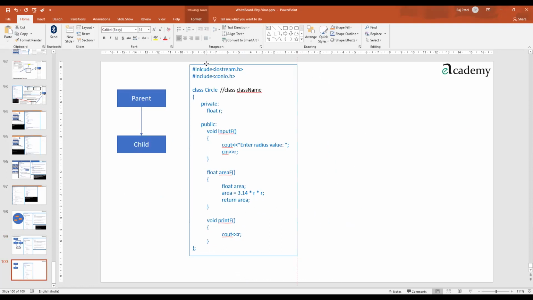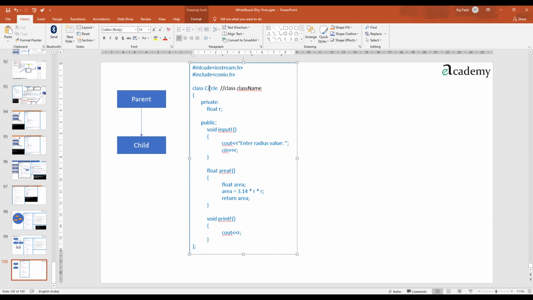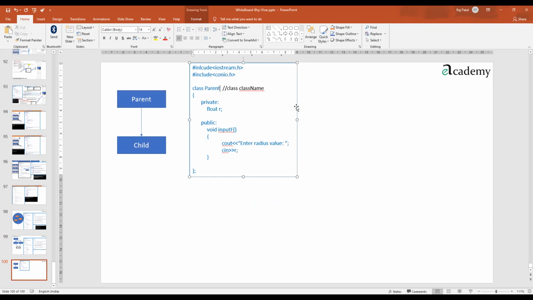Here we will understand what happens and how. I'll remove all these things. I'm giving the first class the name parent. Obviously the superior one should be written at the top. Then I'll make one simple variable inside it.